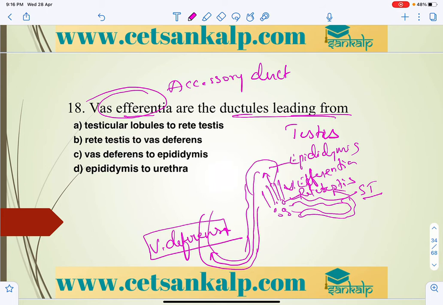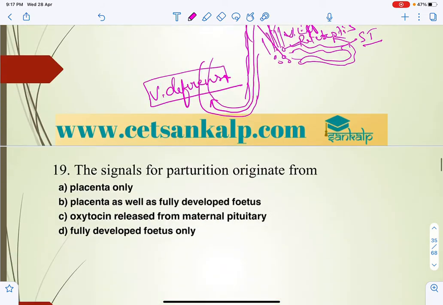So here we can say the answer for this is rete testis to vas deferens. Vasa efferentia is a ductule leading from the rete testis, and then epididymis into vas deferens, right? So that is what we can say, rete testis to vas deferens. So B is the answer for this question.